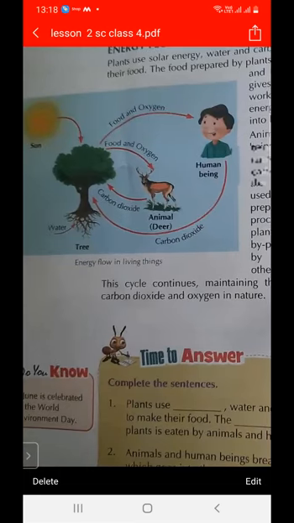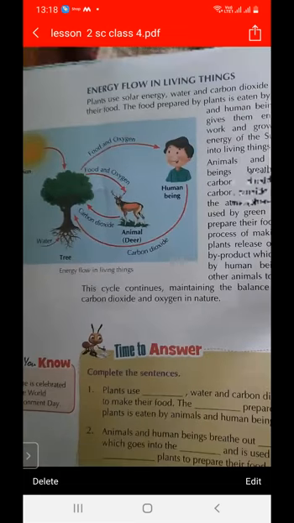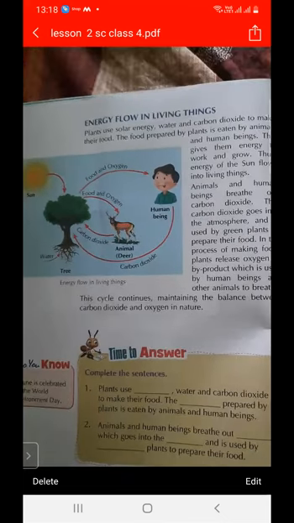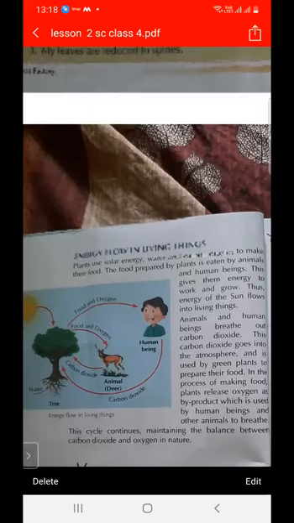So in this way, the balance of carbon dioxide and oxygen is maintained. This cycle continues in living things. So this is the cycle of living things. In this way, energy flows.